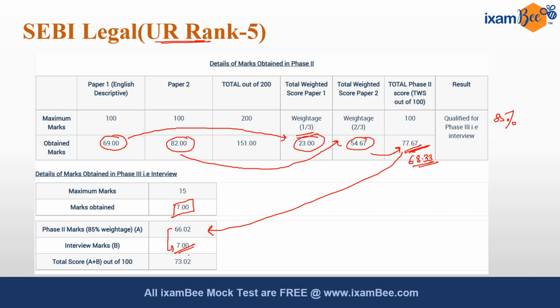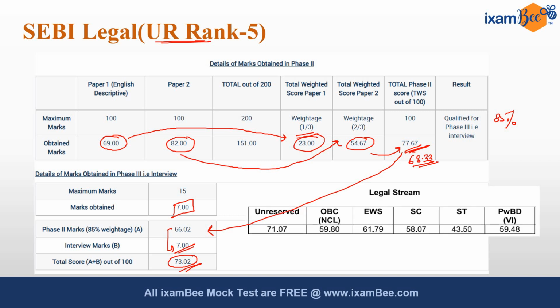Adding both of these, the final score of this candidate was 73.02. After interview, the final cutoff for unreserved category in legal stream was 71.07, and the score of this candidate was 73.02. So you can see how much high marks you have to score in phase 2.